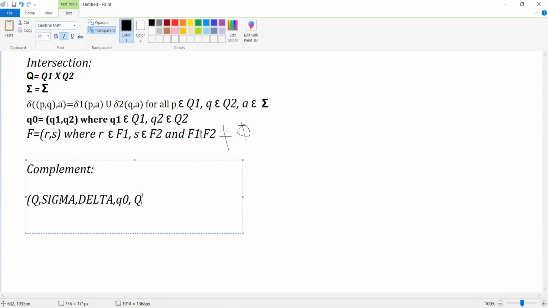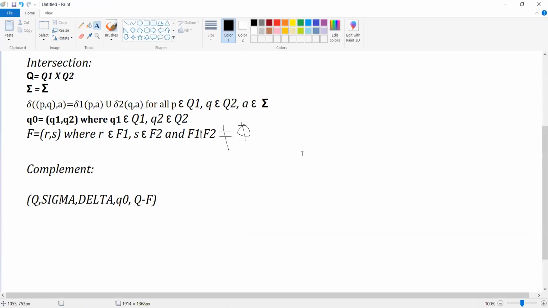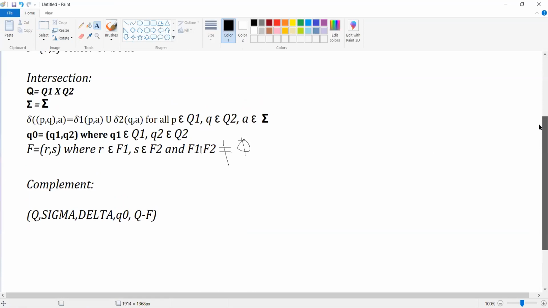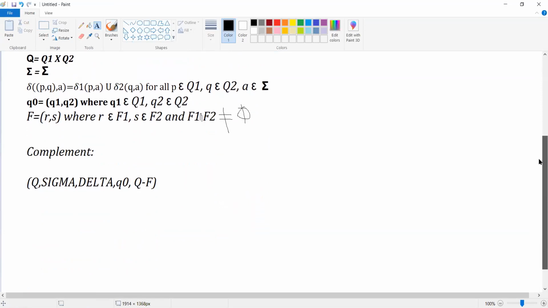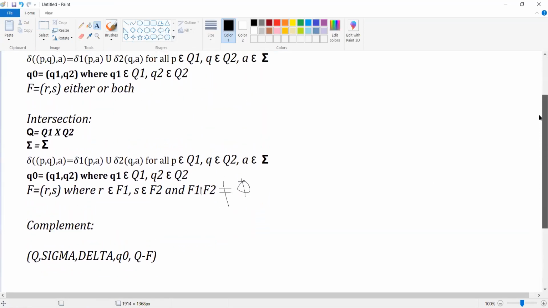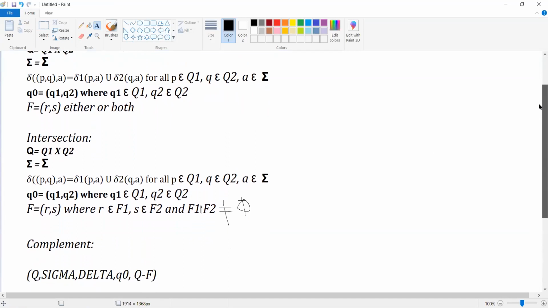The only change is the final state, which is Q minus F. In the sense, whatever the final states were earlier are no more final states, and whatever the non-final states were are now going to become the final states. So this is how we apply three different operations, union, intersection, as well as complement, as part of the closure properties on regular languages.